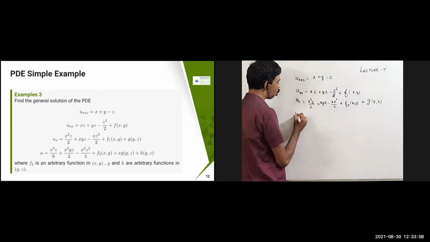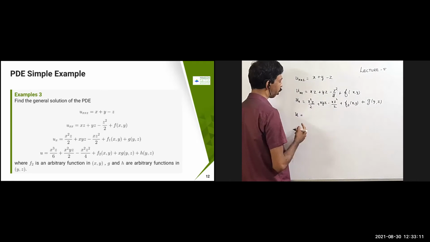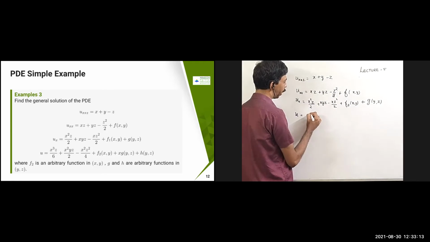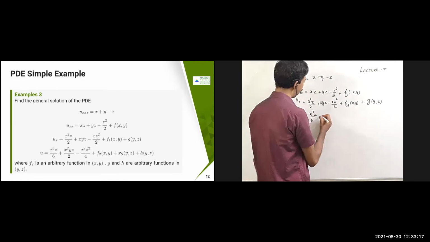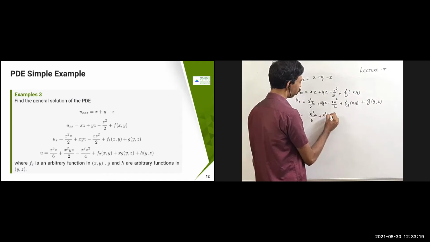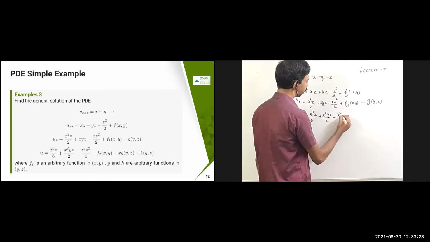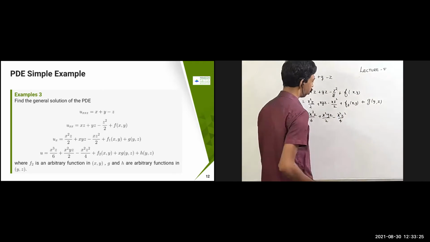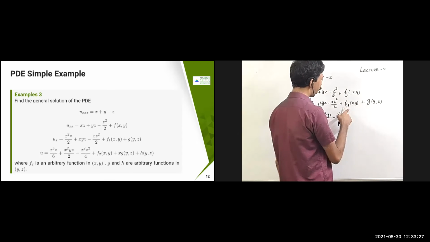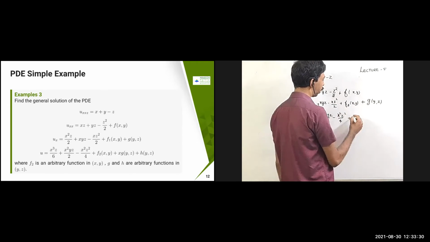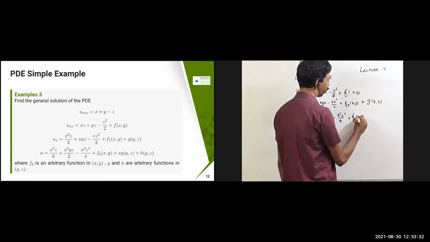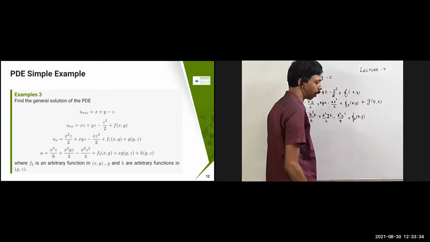Now what is u? Again you got to integrate with respect to x. So this is going to become x cubed by 6 z, and x square y z by 2, minus x square z square by 4. Plus, again integrating with respect to x, f2 of x comma y, some other function, same logic which I explained.